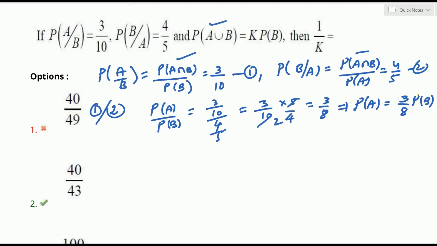ఓకేనా? నెక్స్ట్ ఇంటర్సెక్షన్ P1. P of A intersection B is equal to 3/10 of P of B. Okay na? P of A intersection B in terms of P of B. P of A is also in terms of P of B. Now look at the given result, P of A and B. We can take it like this. Okay na? What is that? We'll see now.